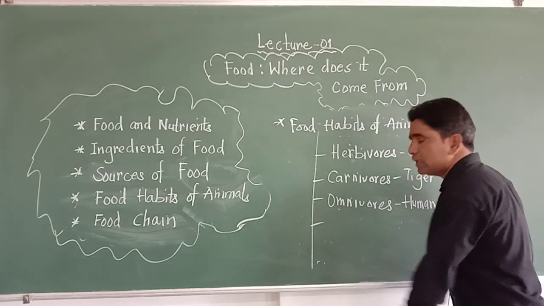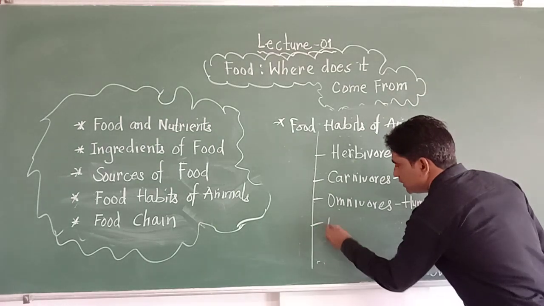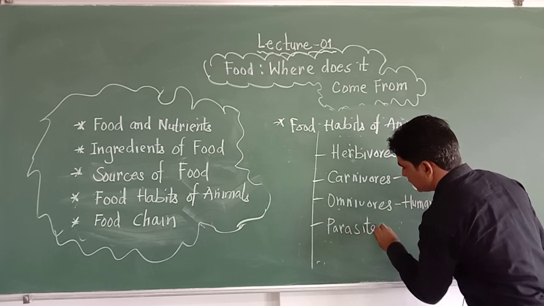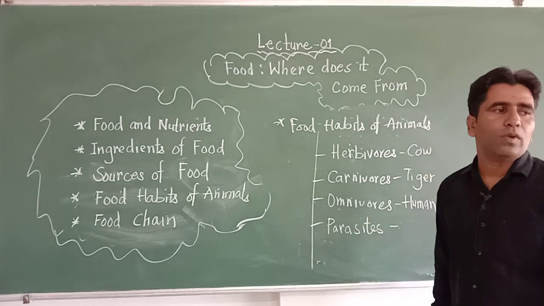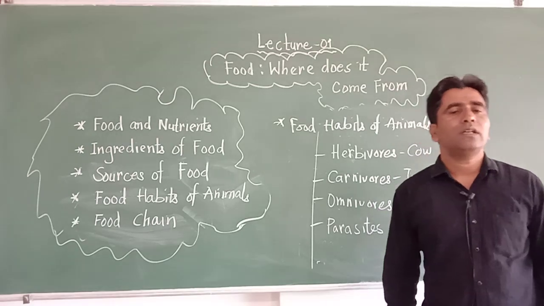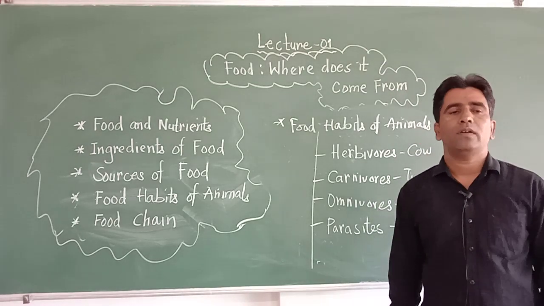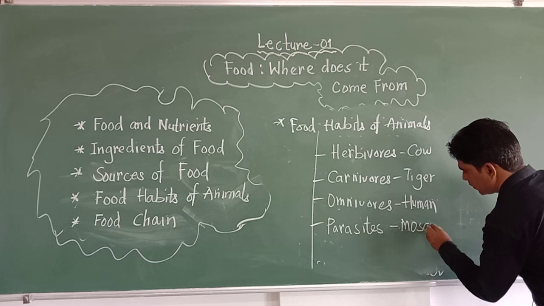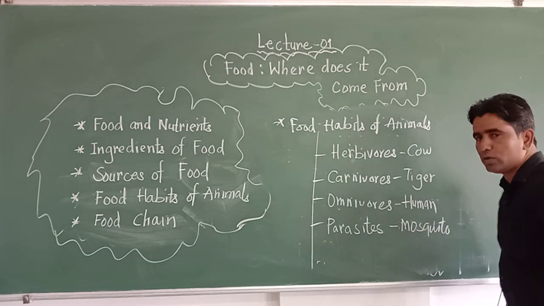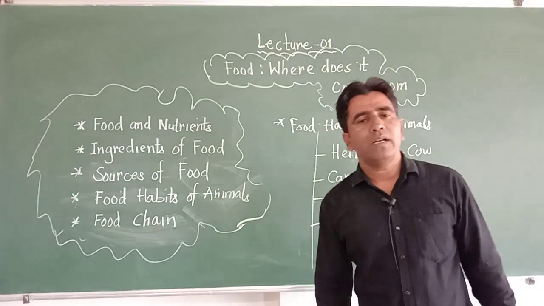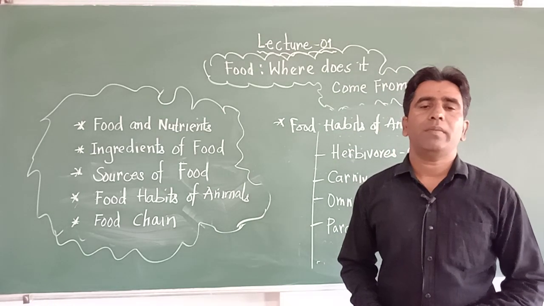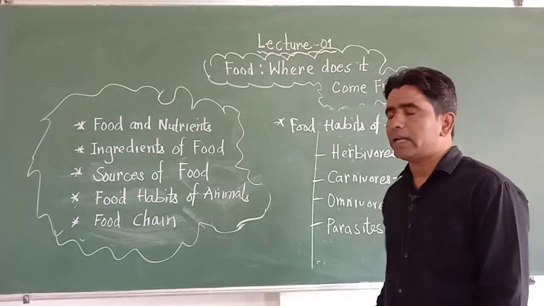The fourth category is the very small animals. They disturb us a lot. That is parasites. The parasites are very small animals. They feed on the other animals' body. For example, mosquito. Mosquitoes suck our blood. Blood is the digested food. They suck the blood and they survive in the environment. Hence they are called parasites.